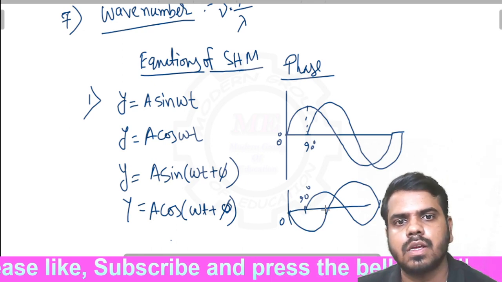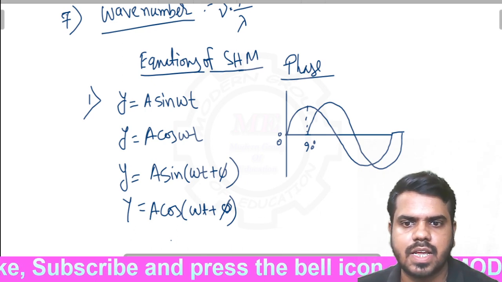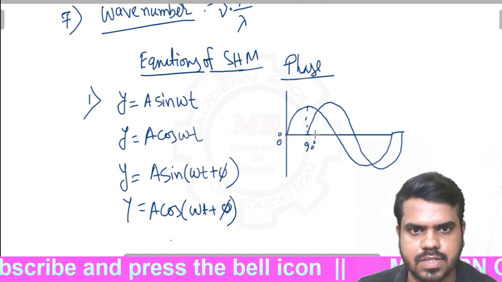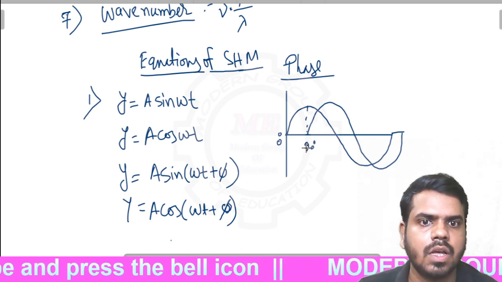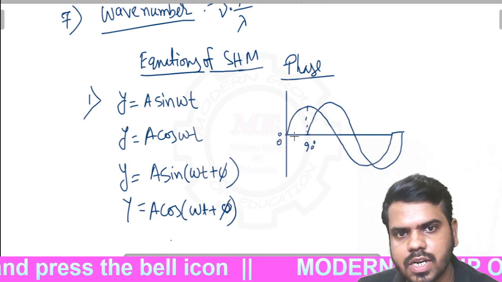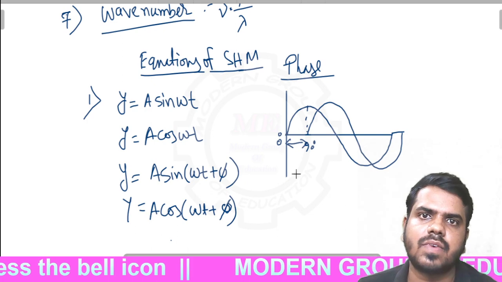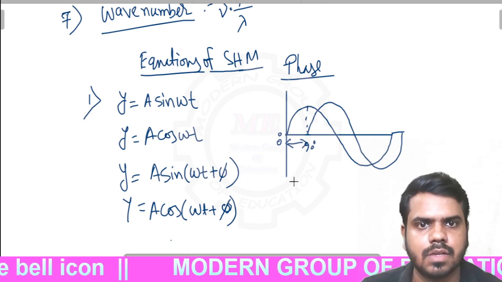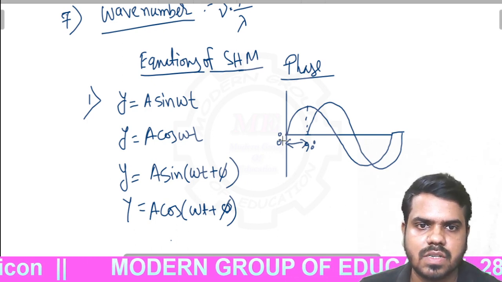Okay, you have to understand the previous diagram, the first diagram, because it will clear all the concepts of phase. A phase is the difference between the starting positions of two waves with some angular value, 0°, 90°. Okay, and the distance is known as path difference. We will talk about the path difference and phase difference in a later chapter in waves, but you have to know the phase difference and path difference.